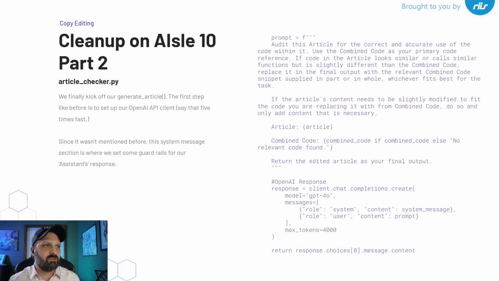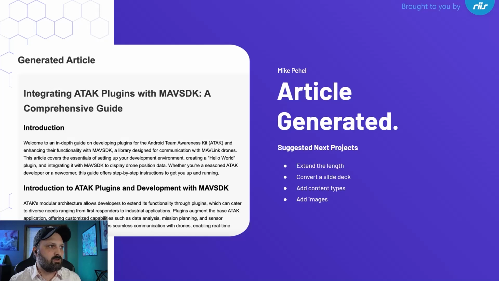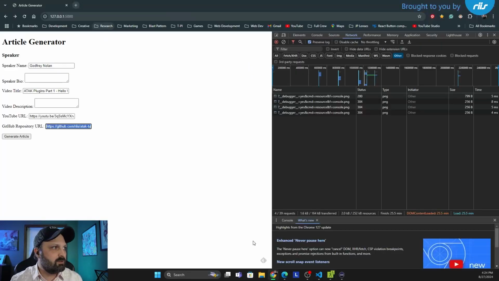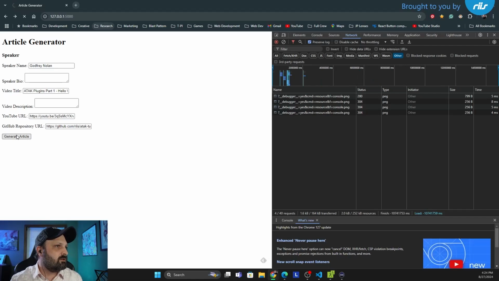So then the final part of this is pretty rote. Same story as before. It's going to give us a final output, and then that final output is going to end up in our generated article. So let's see if I can get this going. Yeah, I'm going to hit this.